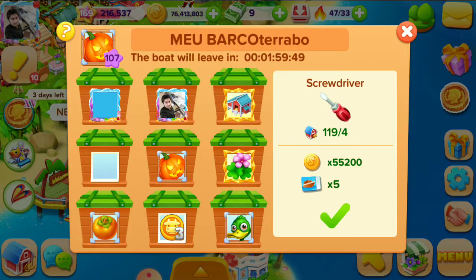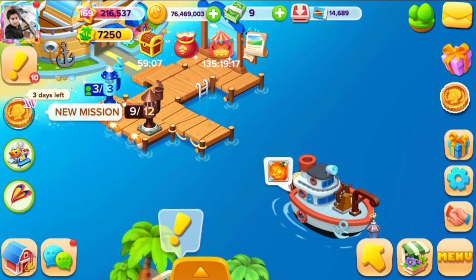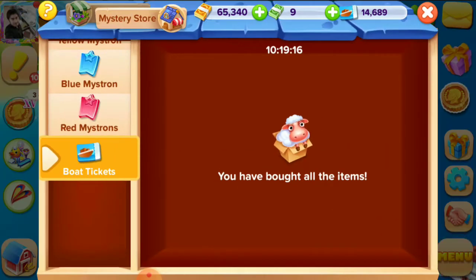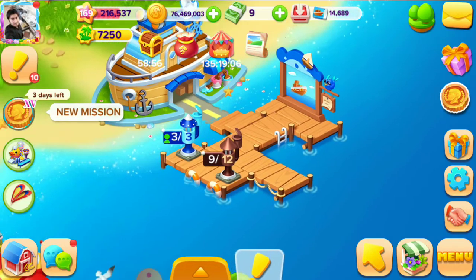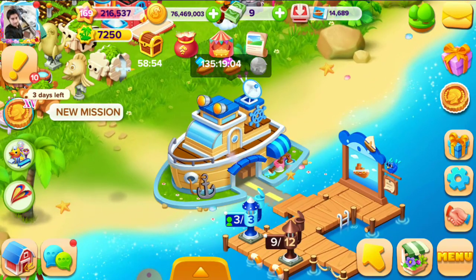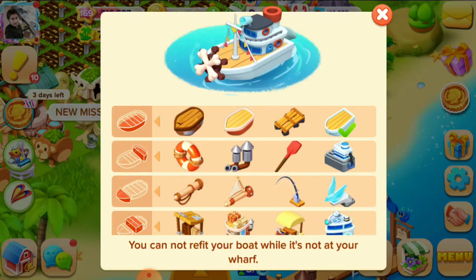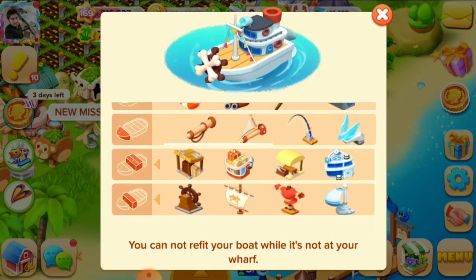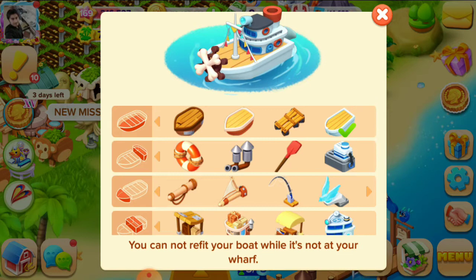And these tickets, boat tickets. We can buy different things with boat tickets. For example, see here, click on here. Yes, we can buy these things with boat tickets, and we can decorate our boat.